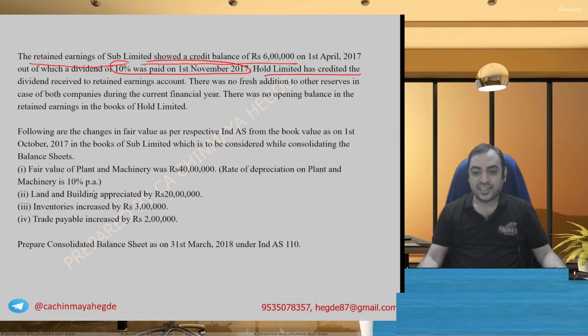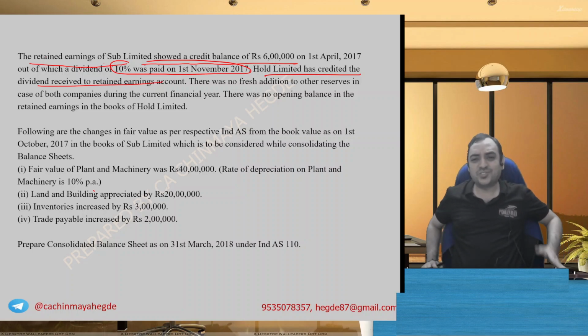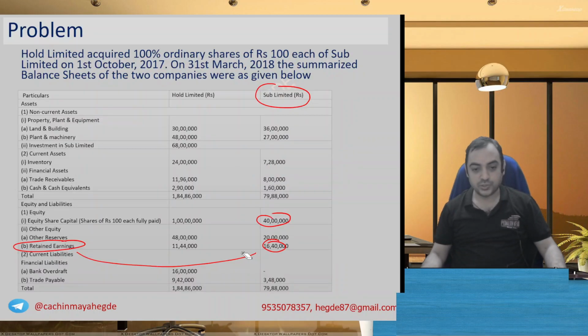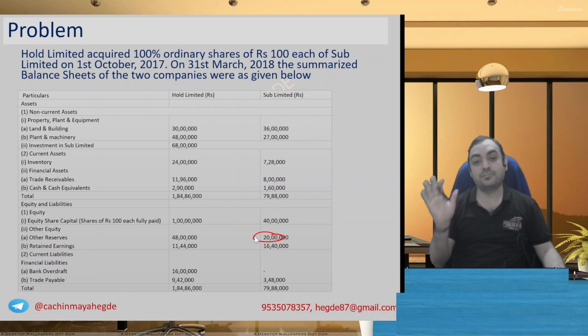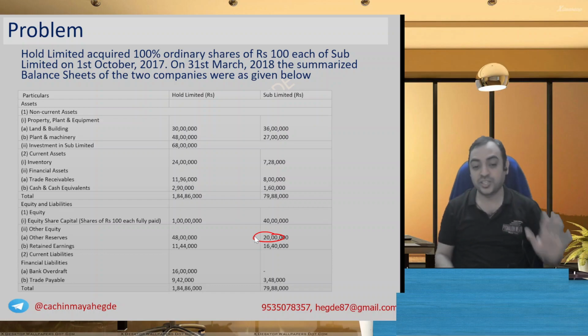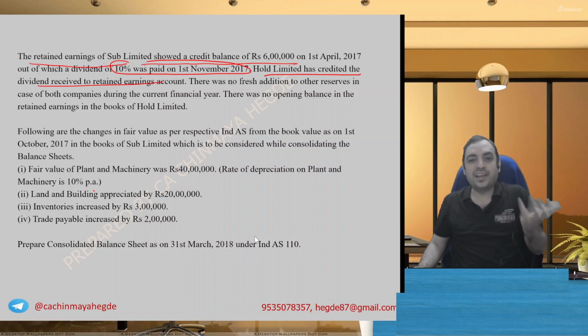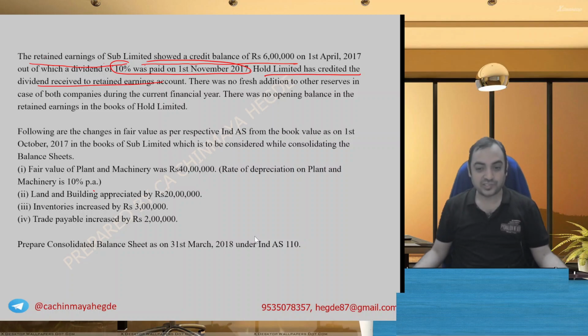Hatch Limited credited the dividend received to retained earnings. Absolutely fine, that's what Ind AS 27 says. No question of pre-acquisition, post-acquisition; entirely taken to retained earnings account. There was no fresh addition to other reserves, which means other reserves we had 20 lakh, and this 20 lakh is entirely opening balance. No addition during the year. The opening balance of retained earnings in the books of Hold Limited, the holding company, does not make any difference.